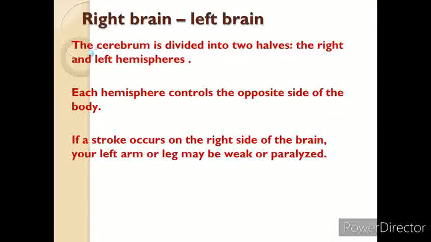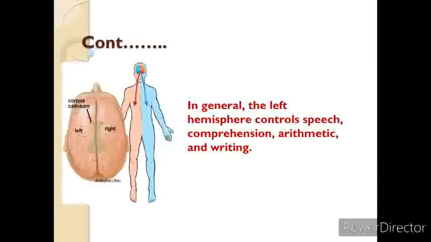In our next slide, the brain is distributed into the right brain and the left brain, or we can say the cerebrum is divided into two halves, the right and left hemispheres. They are joined by a bundle of fibers called the corpus callosum that transmits messages from one side to the other, and each hemisphere controls the opposite side of the body. If a stroke occurs on the right side of the brain, your left arm or left leg may be weak or paralyzed. Not all functions of the hemispheres are described.